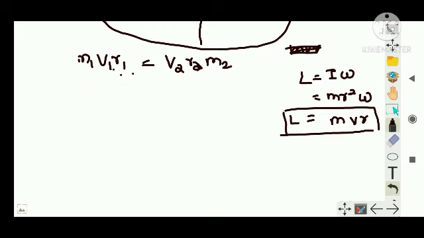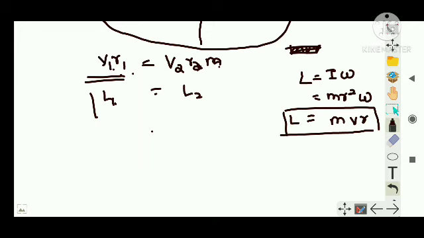So this is actually L1 and I can write this as L2. L1 is equal to L2 means what? Angular momentum is conserved. In this case, m1 and m2 are actually the same. You are supposed to write m itself. Initially I told you, right? Why? Because you are talking about the same particle, right?